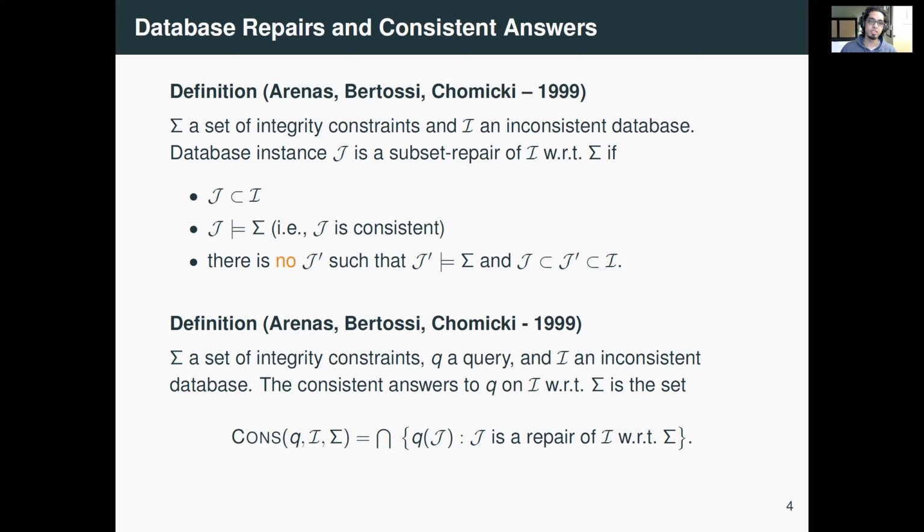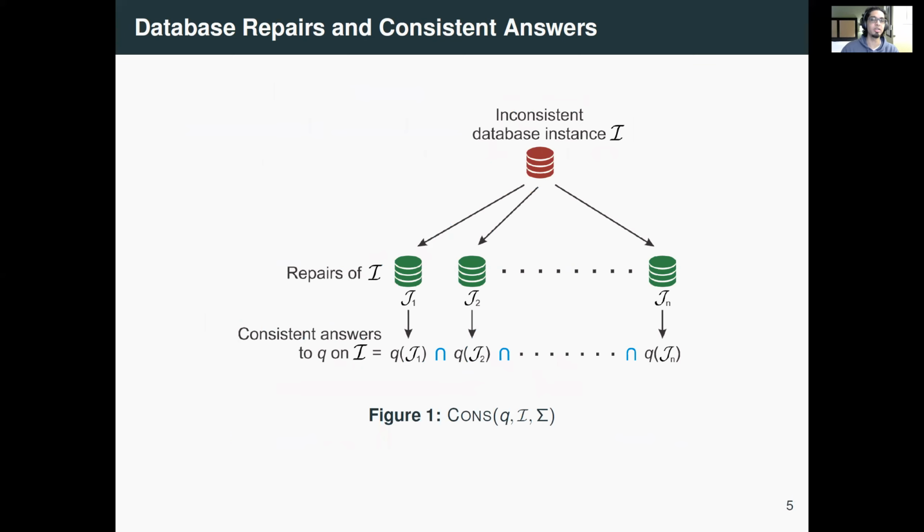This notion of database repairs is used to give the semantic meaning to query answering over inconsistent databases, and this is called consistent answers. The idea is you take the intersection of the answers to the query evaluated over each of the repairs. So pictorially, this could be said like this.